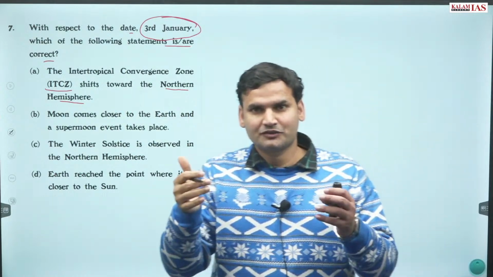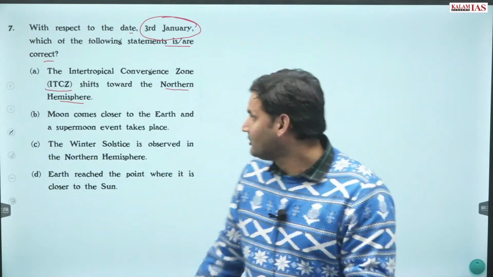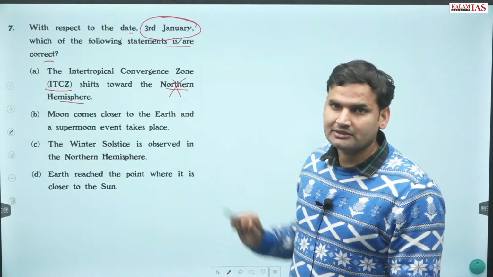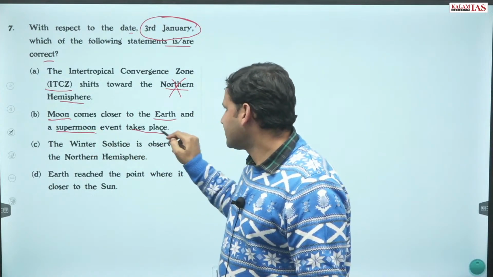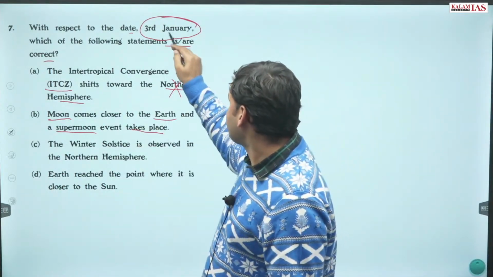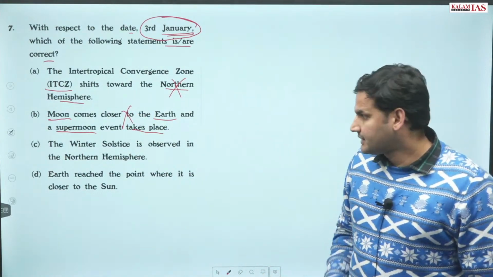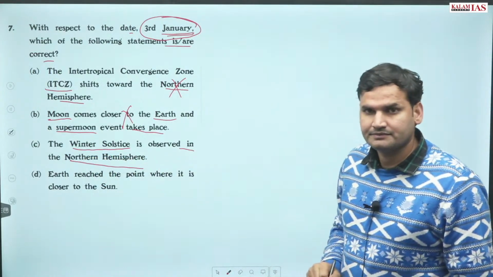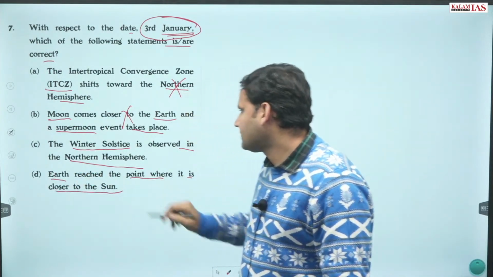3 जनवरी में northern hemisphere में it is winters. अभी recently ही 3 जनवरी खत्म हुआ है. Obviously ITCZ would be shifting towards southern hemisphere. First statement is out. Second, moon comes closer to the earth and a super moon event takes place. Super moon का कोई भी लेना देना नहीं है with respect to the month of January. This is also wrong. Next, winter solstice is observed in northern hemisphere. Finally, Earth reached the point where it is closer to the sun.